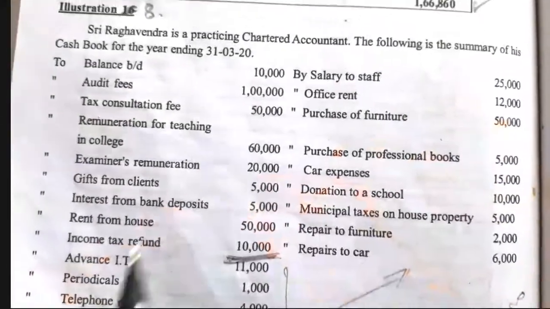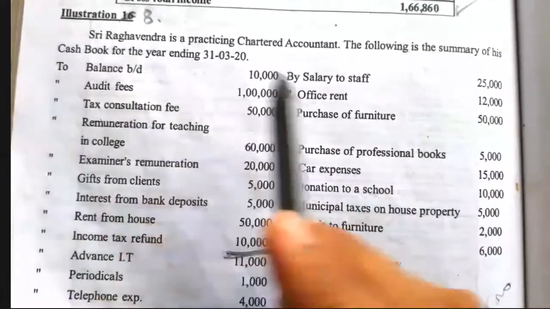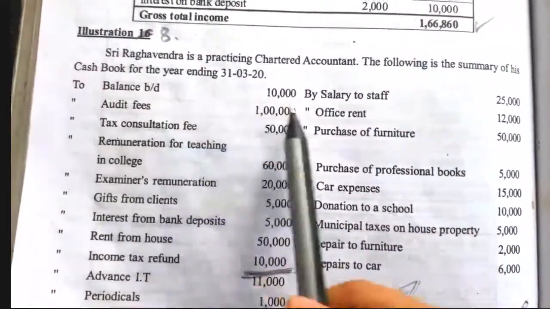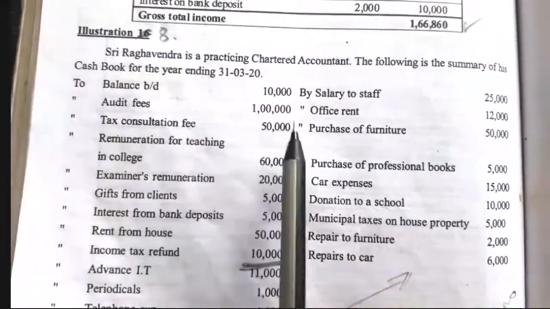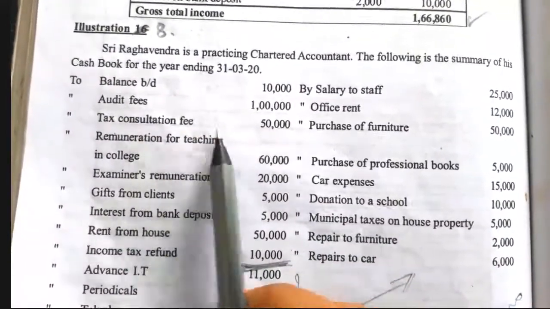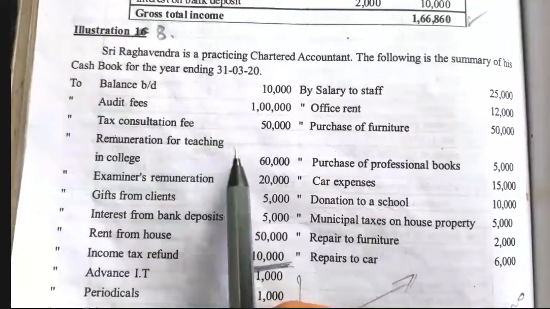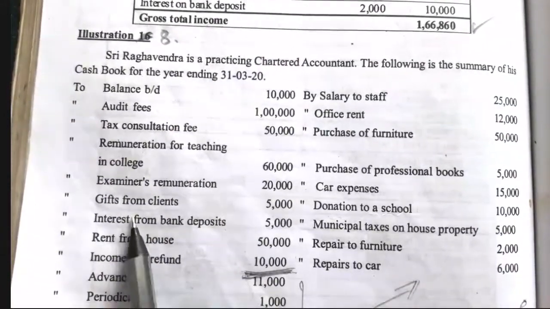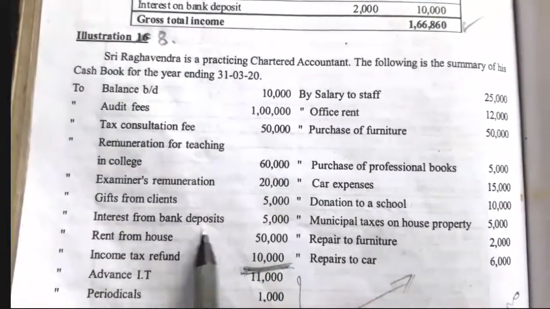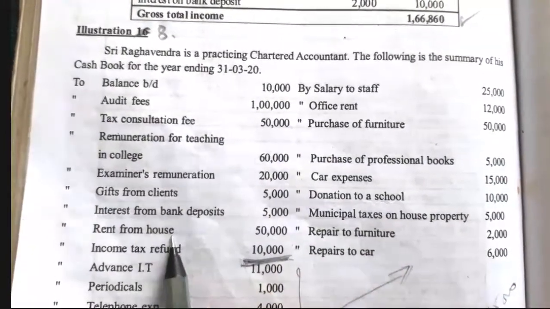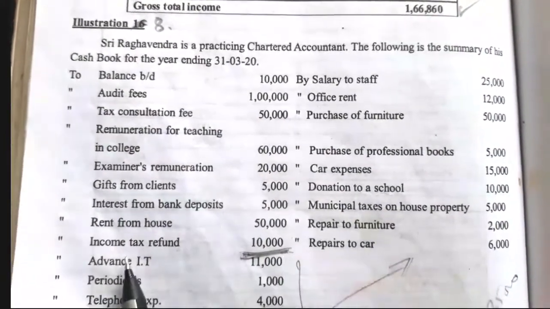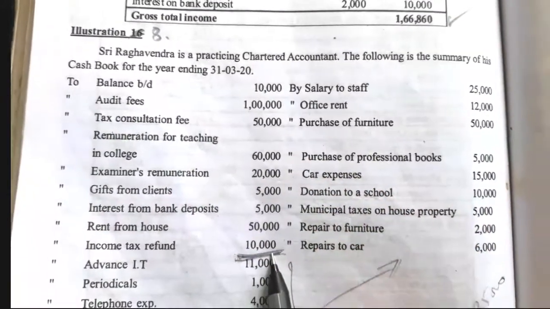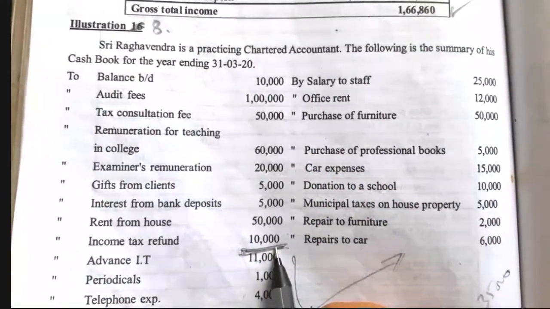So they have given the cash book, where the debit side shows the receipts and the credit side shows the payments. Under that, first one, to balance brought down 10,000, audit fees 1 lakh, tax consultation fees 50,000, remuneration for teaching in college 60,000, examiners remuneration 20,000, gift from clients 5,000, interest on bank deposit 5,000, rent from house property 50,000, income tax refund 10,000. So only this much is the information on the debit or receipt side.